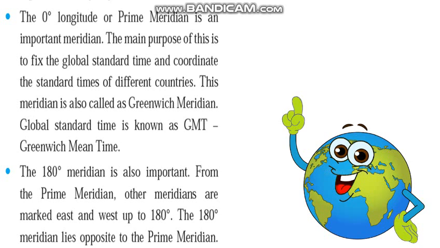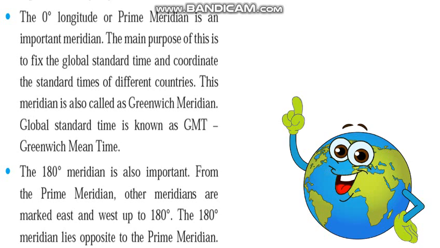So students, the prime meridian is important because it is the prime meridian that determines the entire global time. The time in Greenwich City is called standard time. The 180-degree meridian is also very important because that lies opposite of the 0-degree meridian, means the prime meridian.